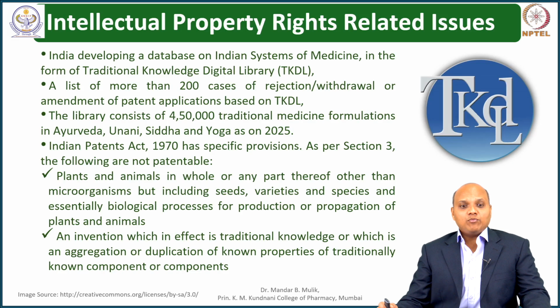Then, an invention which in effect is traditional knowledge, or which is an aggregation or duplication of known properties of traditionally known components, is also not patentable.